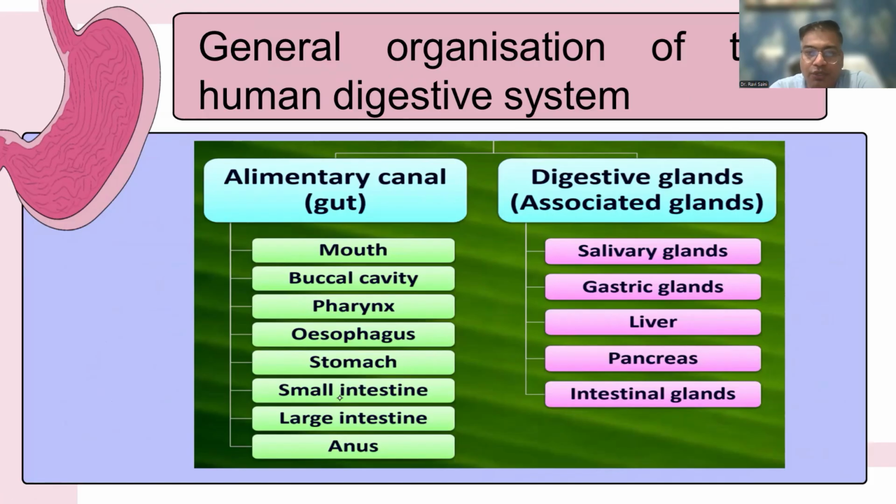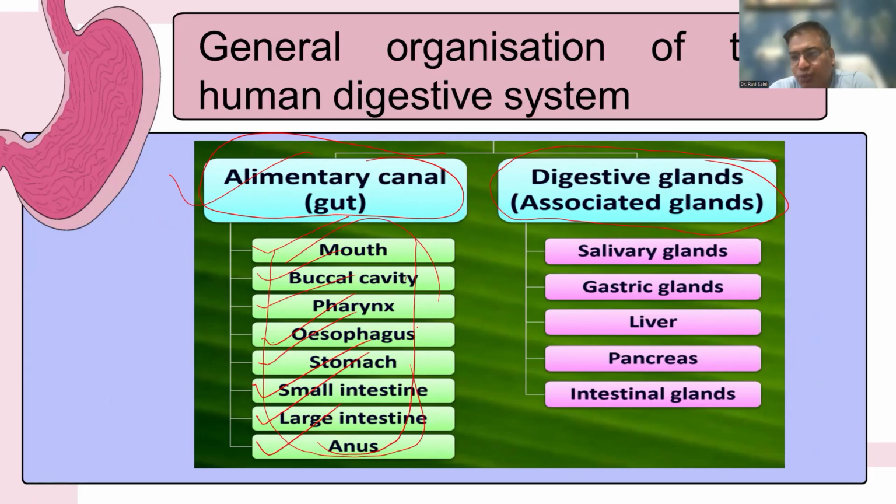General organization of the human digestive system. The first category is the alimentary canal, which we also call the gut, and the second is the various digestive glands or associated glands. Here we are dividing the human digestive system into two categories: alimentary canal and digestive glands. In the alimentary canal, we have the mouth, buccal cavity, pharynx, esophagus, stomach, small intestine, large intestine, and anus. So this is the alimentary canal.